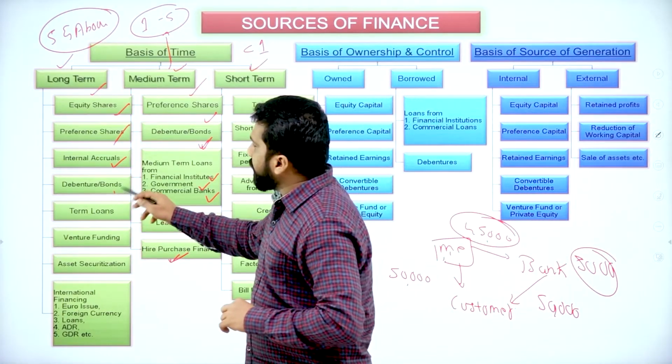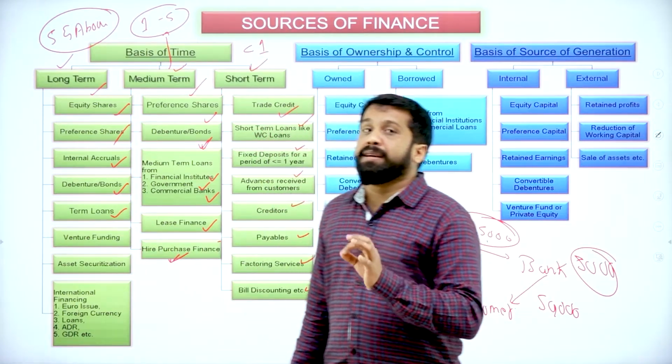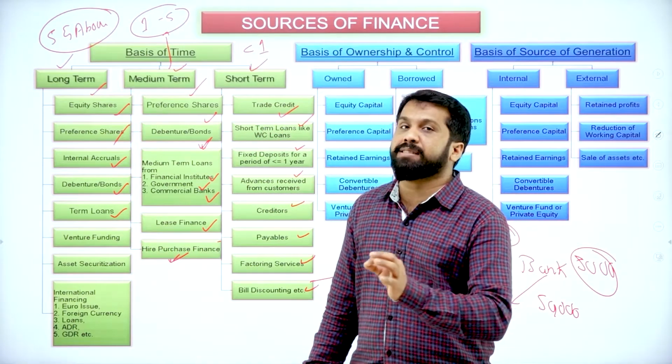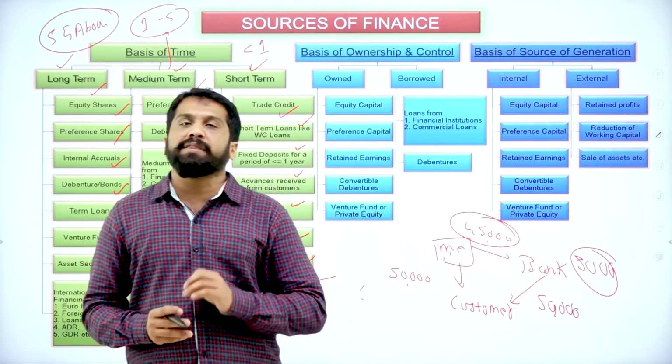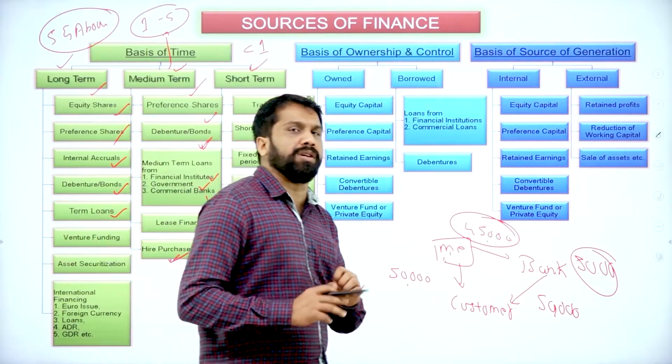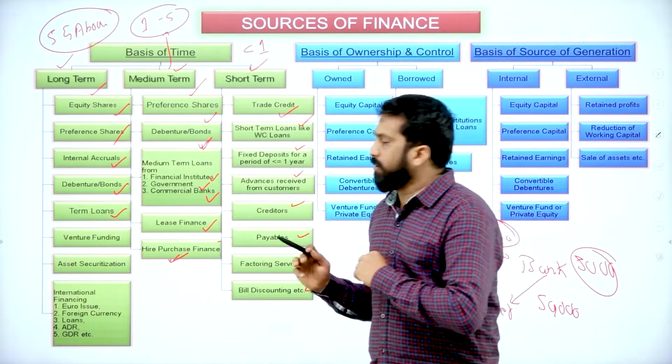Then debentures or bonds, you know that. Term loan means time, like 5 years term, 6 years term. You have taken a loan from a bank for 20 years. You have taken a loan from some institution for 25 years. All we call term loan.